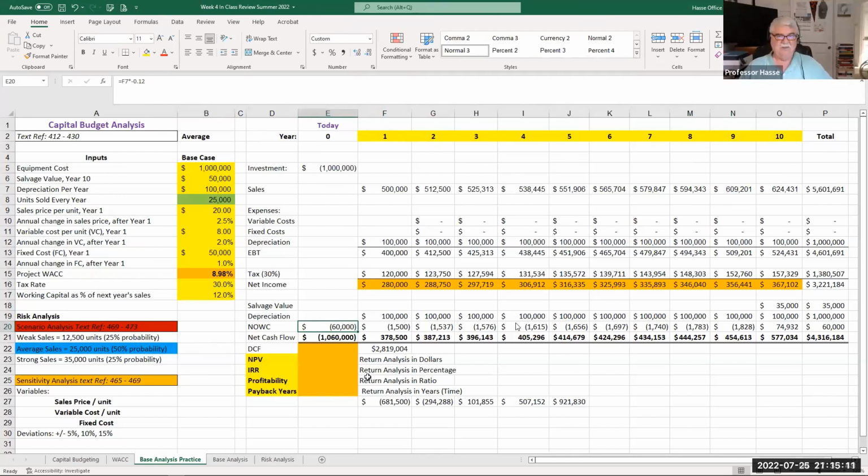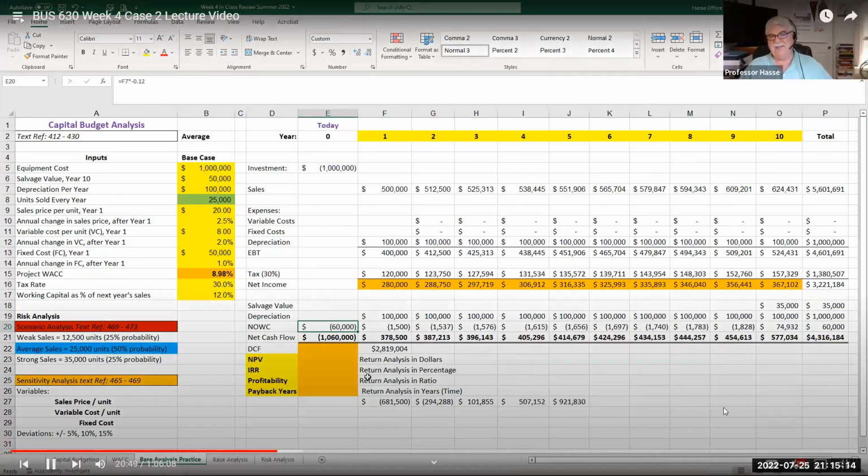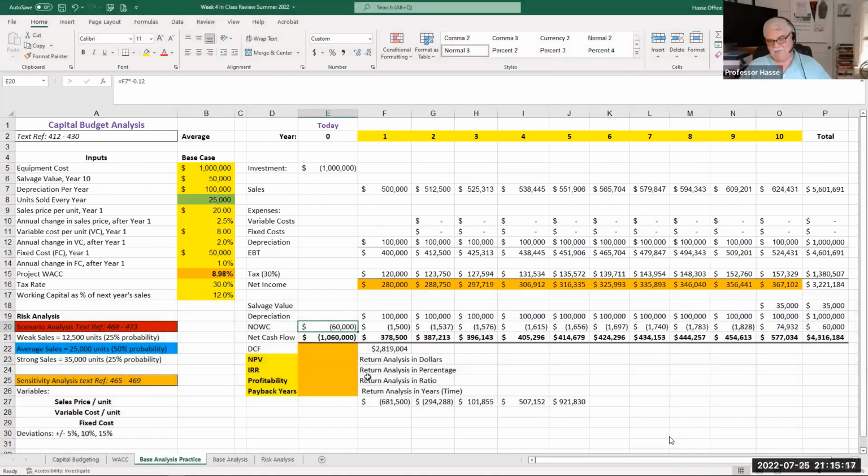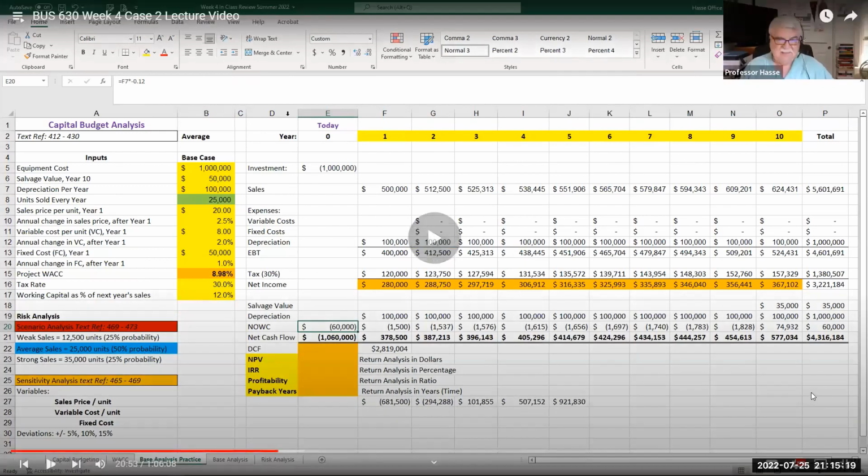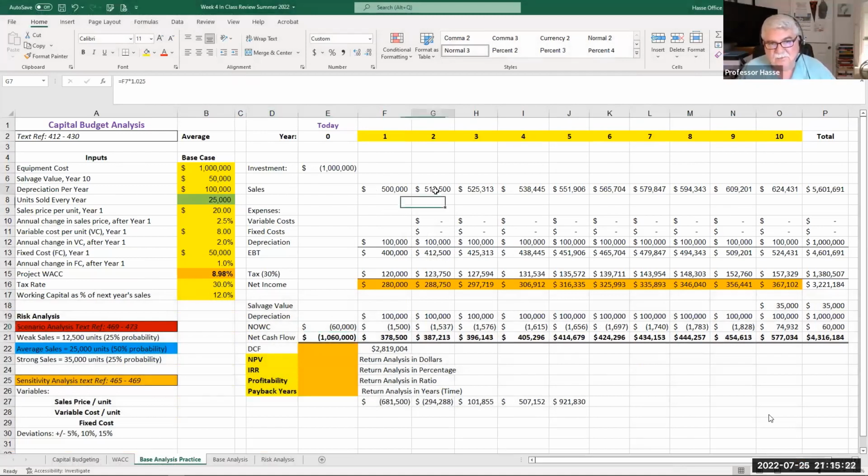So as you can see now in year zero, my total investment today is $1,060,000. And then as my revenue changes every year by the inflation rate, I have additional working capital costs because those sales change over the course of the life of the asset. And here's how I do it. For year one working capital, this is net operating working capital. I take the delta in this formula between year two sales and year one, which is $12,500.